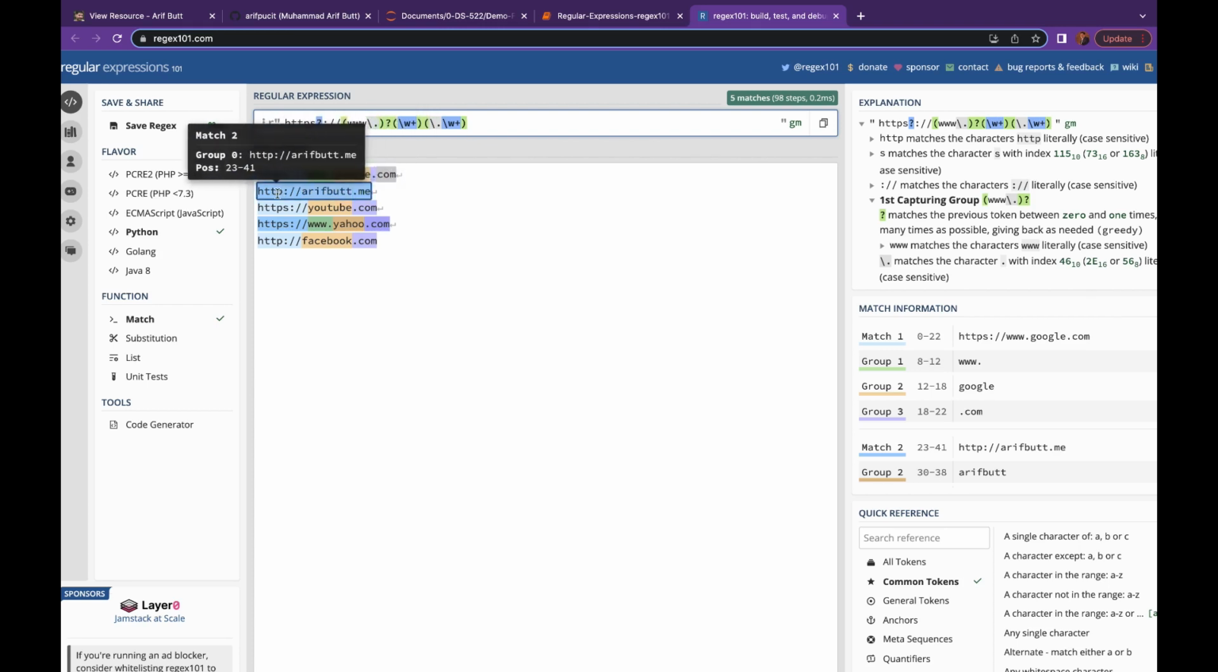Similarly over here as well, this is the match object 2. Group 0 covers the entire URL. This is group 2, and this is the top level domain in group 3.